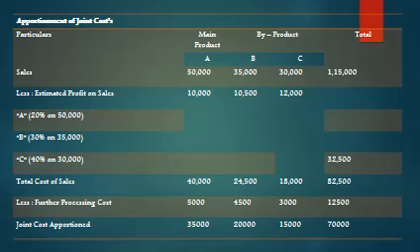Less further processing cost 5,000, 4,500, 3,000, 12,500. So joint cost apportioned: 40,000 minus 5,000, 35,000. 24,500 minus 4,500, 20,000. 18,000 minus 3,000, 15,000. So total 70,000. Joint cost is apportioned between the main product A and byproducts B and C.